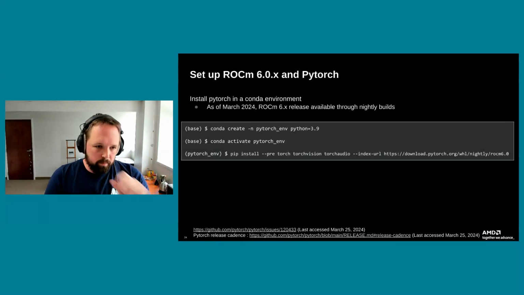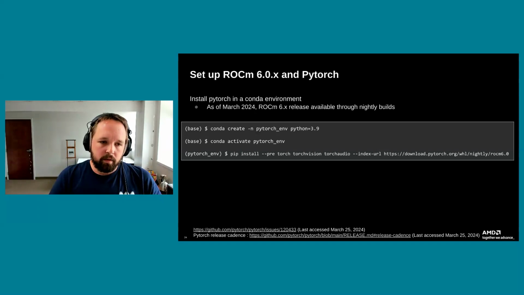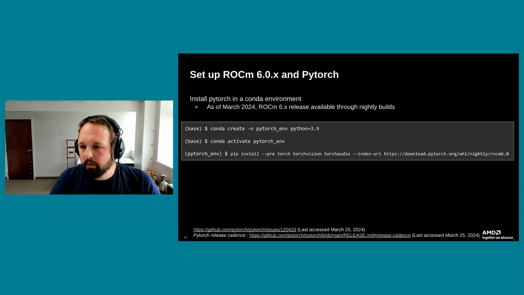What I like to do in most of my installations, especially as I'm experimenting, is just to create a Conda environment. So here I have these few command lines: create an environment called pytorch-env with Python 3.9. Activate that environment, and the next line is where we're going to do the install with pip. If you want to get the latest, greatest version of PyTorch at the moment built against ROCm 6.0, you do need to use the nightly installation. So we're going to do pip install --pre for the three packages: torch, torchvision, torchaudio. And then for the index URL, we're going to point to PyTorch's nightly builds for ROCm 6.0.